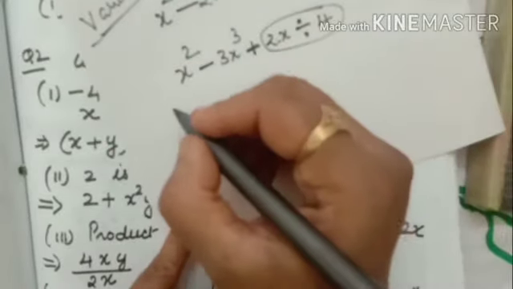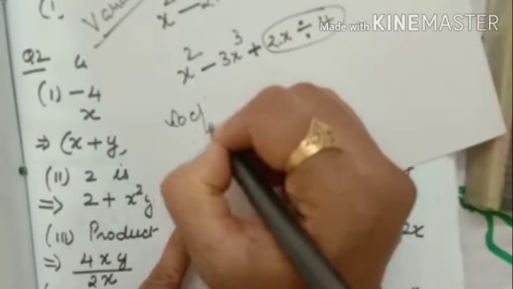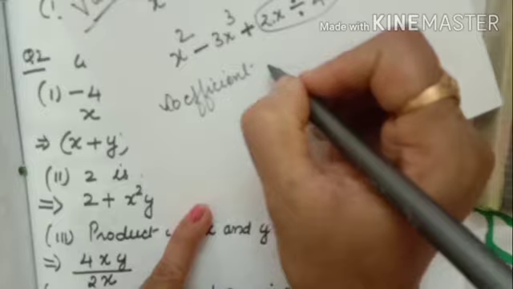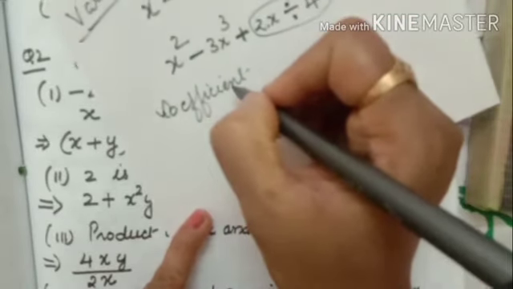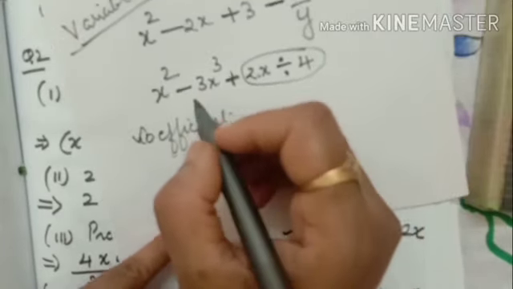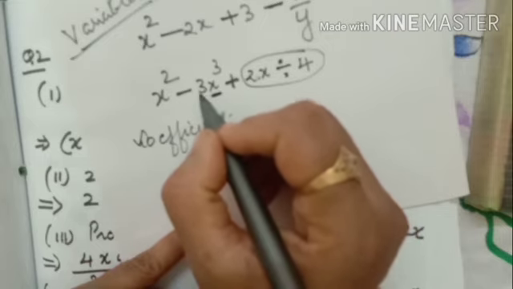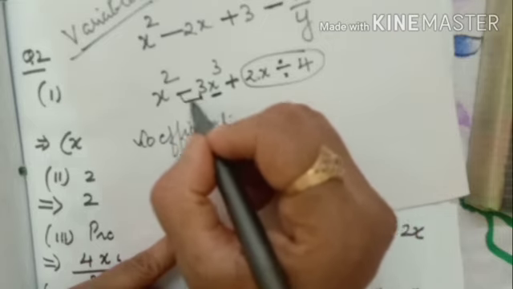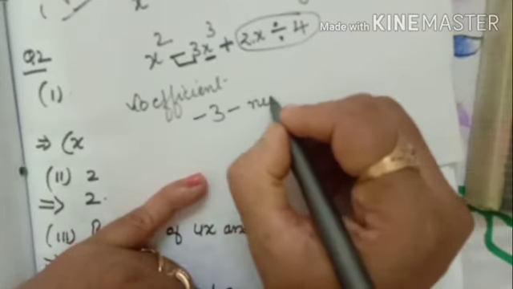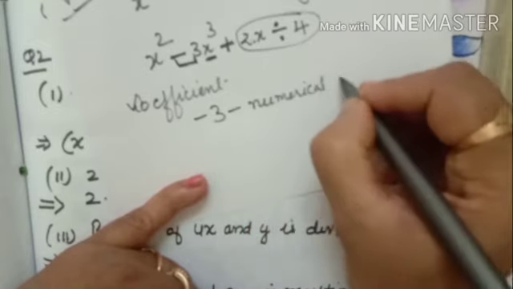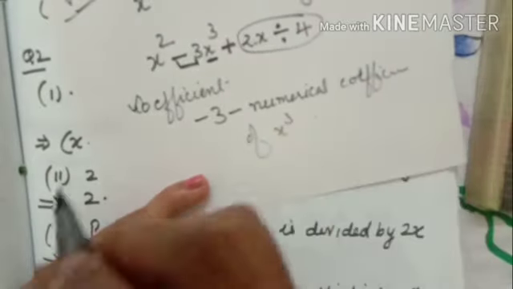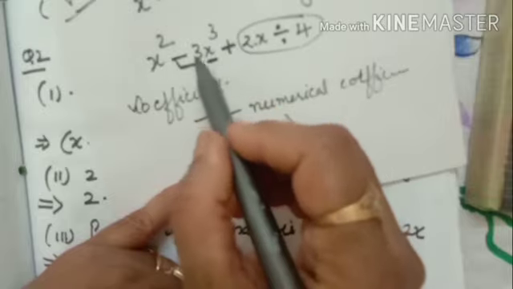Now coming to coefficient. What is called a coefficient? What is meant by coefficient? Coefficient means the part along with the variable. Suppose you see this expression, along with the variable, the number which is coming, along with the sign you have to take. This coming one is minus 3. Minus 3 is called the numerical coefficient of x raised to 3, because along with x raised to 3, this number is coming.